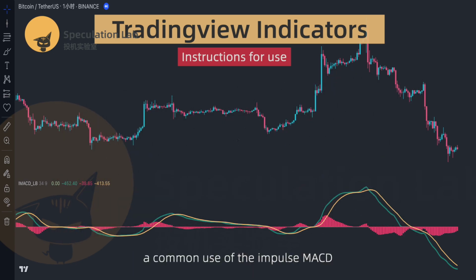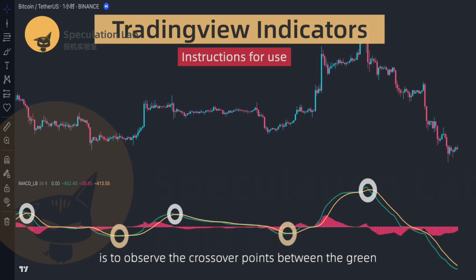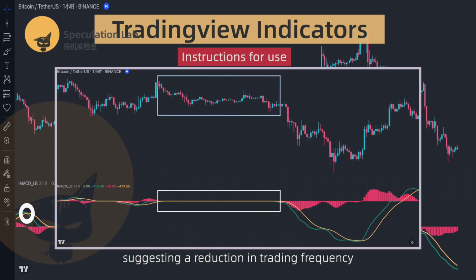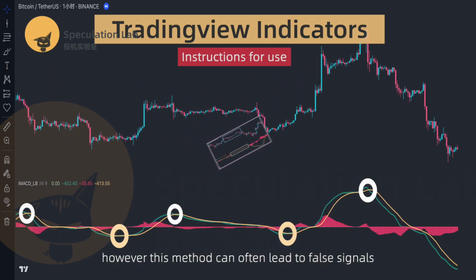A common use of the Impulse MACD is to observe the crossover points between the green impulse line and the yellow signal line to identify a bullish or bearish trend. If these 2 lines flatten near the zero line, it indicates that the market is consolidating, suggesting a reduction in trading frequency while waiting for other opportunities. However, this method can often lead to false signals.